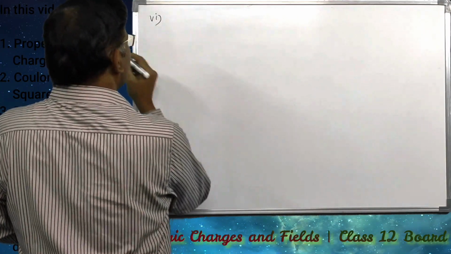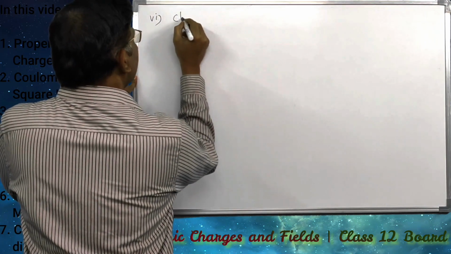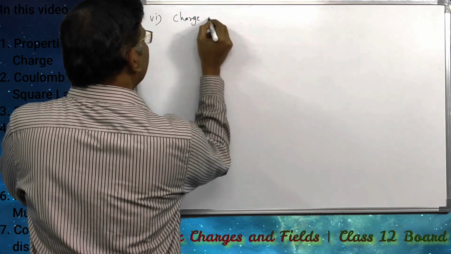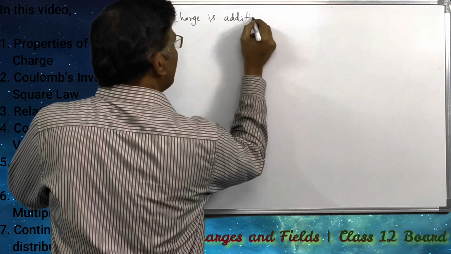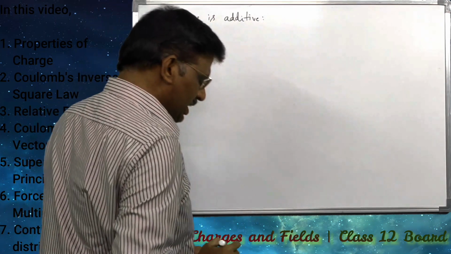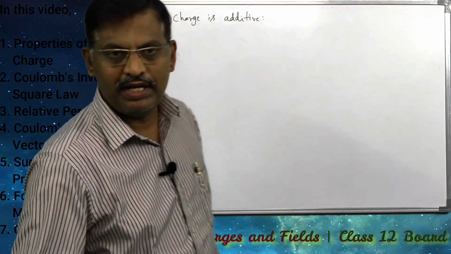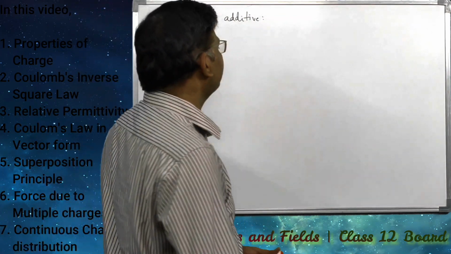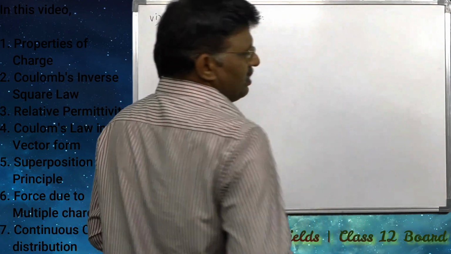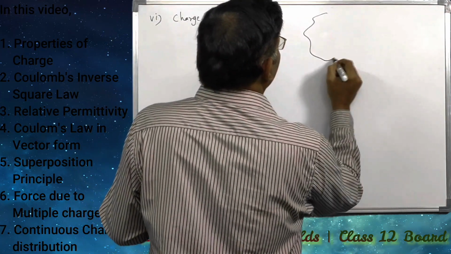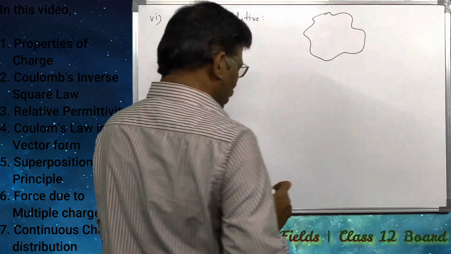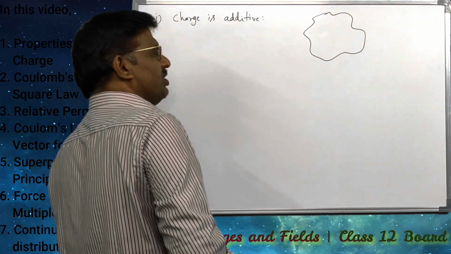Next, sixth point, charge is additive. Additive means, let us assume a body of regular or irregular shape, whatever it may be.